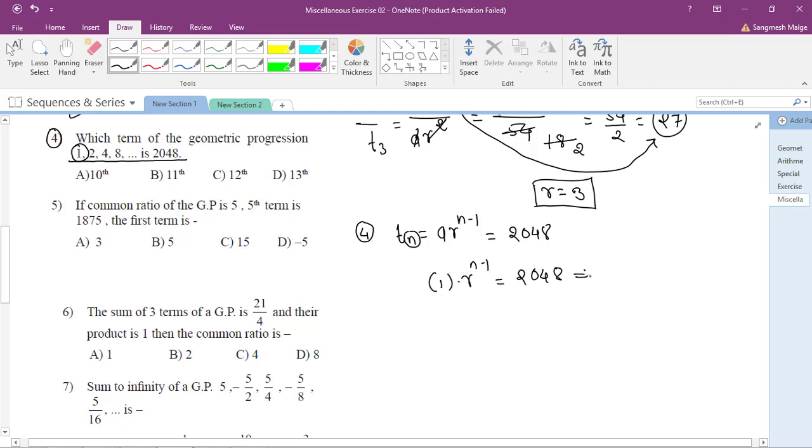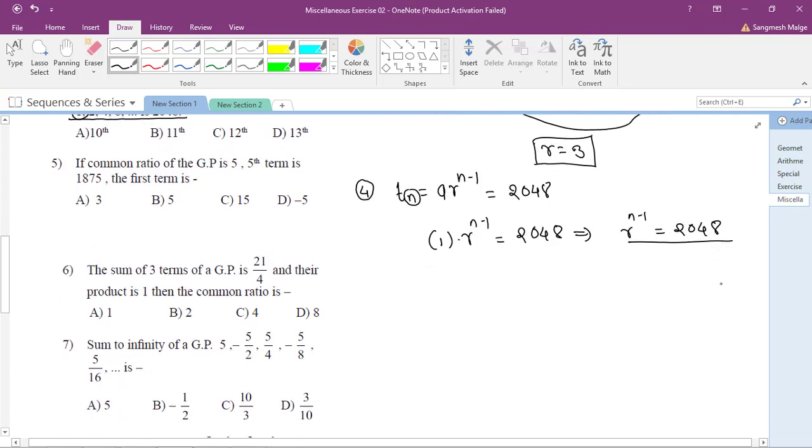Now the power of 2 is 2 raised to power 10, you know it is always 1024. This is the standard one, 2 raised to power 10, you have to remember it because we will be requiring it in many of the questions. So 2 raised to power 10 is always 1024.